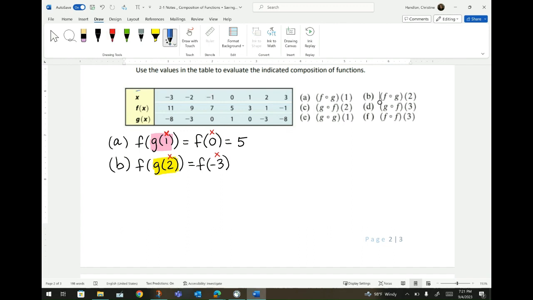My -3 became the new x. So I start over at x, go to the -3, and this time I need to go to f. And the answer is 11. So I put 11.